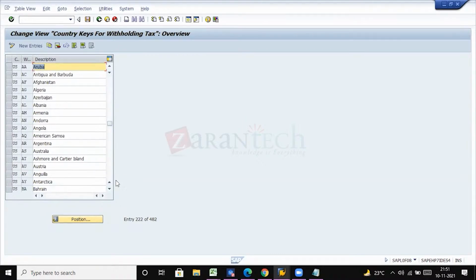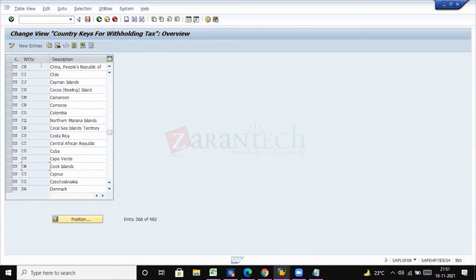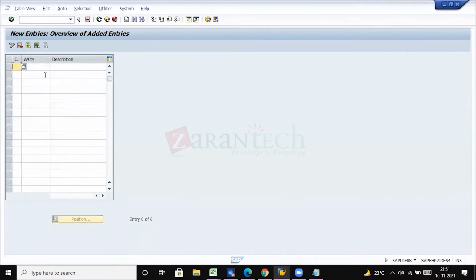Yeah, we do have. So these are the areas, like cities in the US. For example, Michigan is there. If any withholding tax country is missing here from the US, then you can map it here.